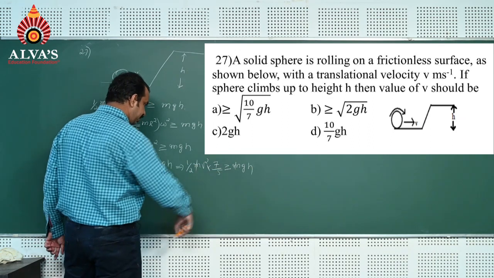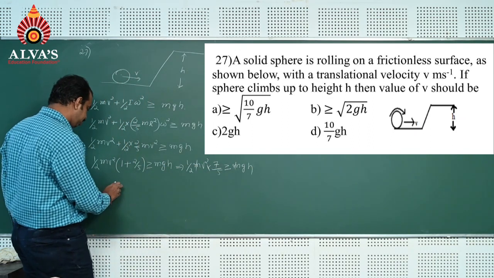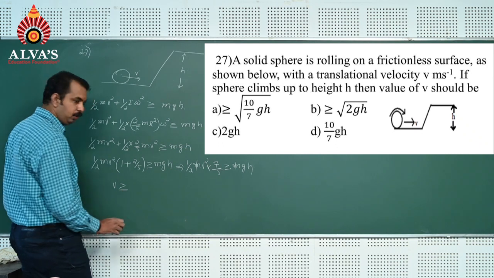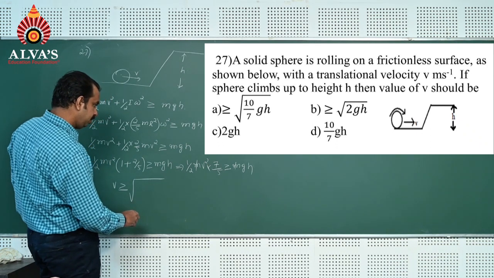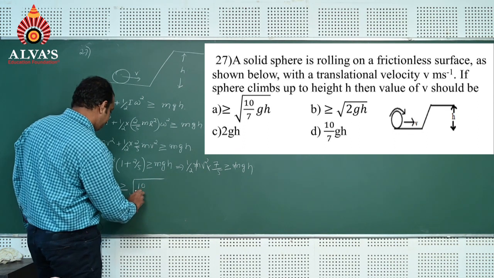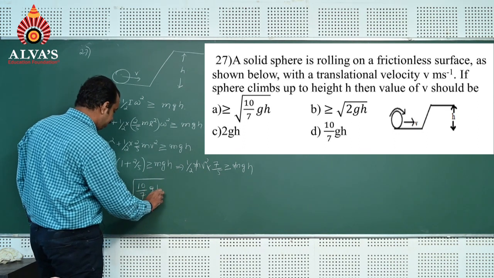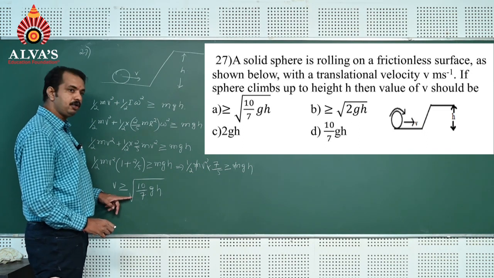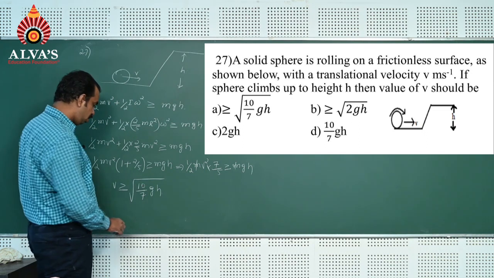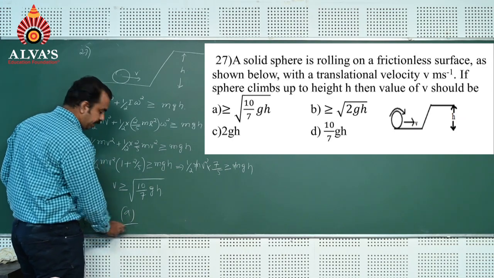M gets cancelled here. So v must be greater than or equal to the square root of 10 by 7 gh. Option A is the correct answer here.